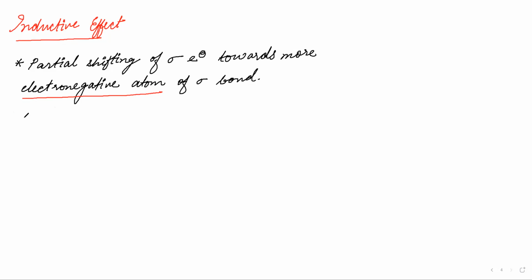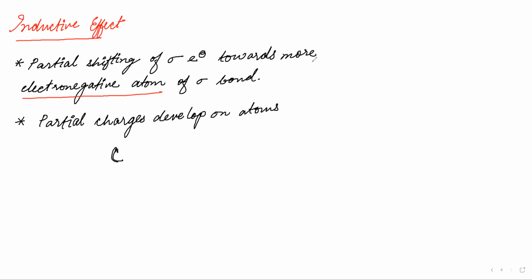And the consequence of this is that partial charges develop on atoms. So how do these charges develop?